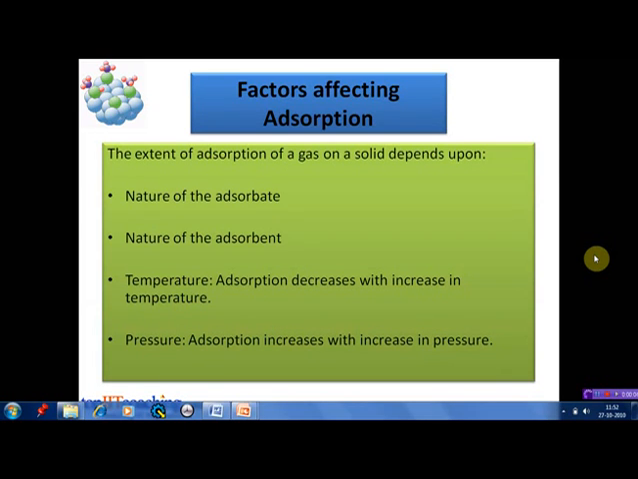Now let us see what the various factors are that affect adsorption. The extent to which a gas will be adsorbed on a solid depends upon the nature of the adsorbate, that is the gas, the nature of the adsorbent, that is the solid, and temperature. Adsorption is generally accompanied by release of heat, that is, it is an exothermic process. So a decrease in temperature will increase adsorption, and an increase in temperature will decrease adsorption. Similarly, pressure. Adsorption increases with increase in pressure, whether it is physisorption or chemisorption.